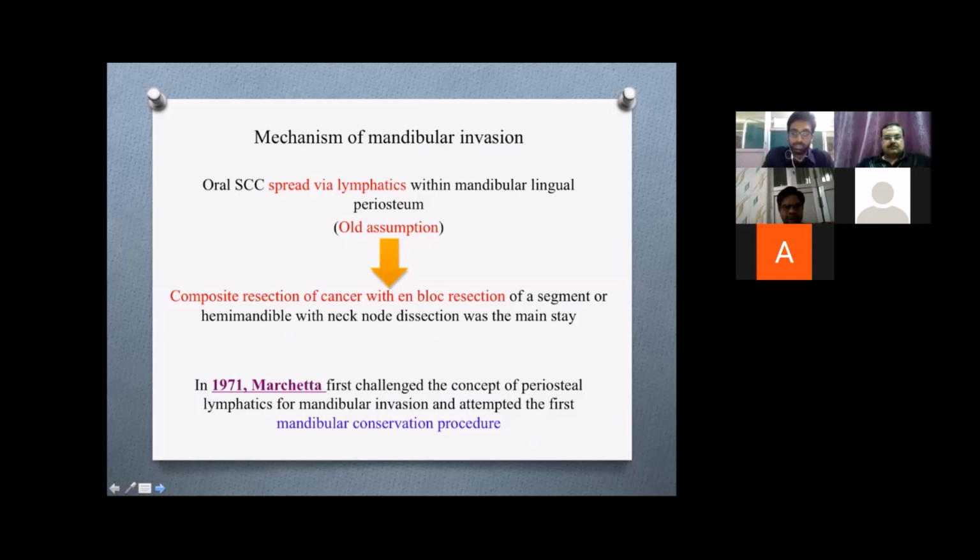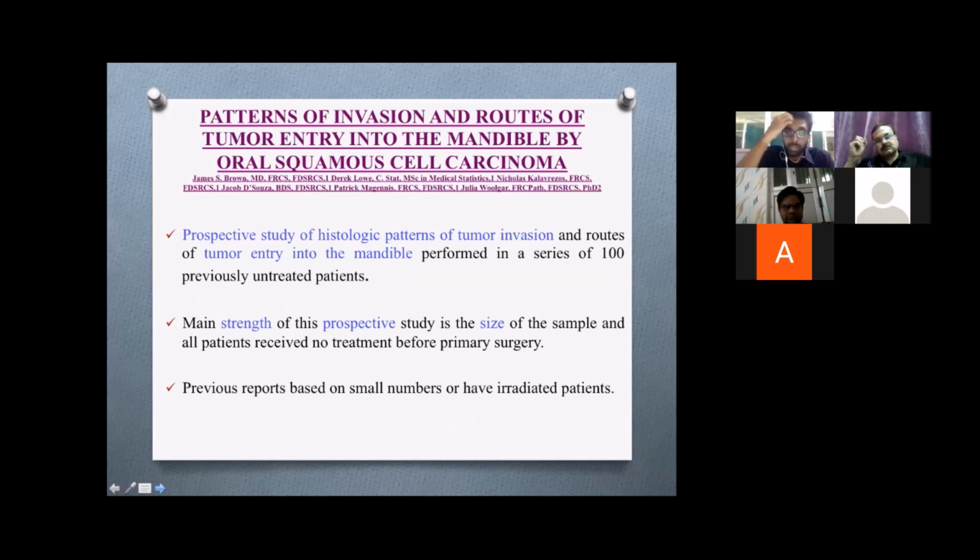mandibular conservative procedures. One among these studies which I wanted to elaborate is the patterns of invasion and routes of tumor entry into the mandible by oral squamous cell carcinoma, done by Brown et al. This was a prospective study which studied the histological patterns of tumor invasion and routes of tumor entry into the mandible in a series of 100 previously untreated patients.